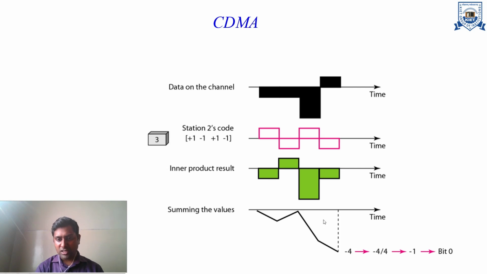Now if I take the summation of all the values, minus 1 plus 1 will be cancelled, minus 3 and minus 1 will be minus 4. The total summation is minus 4. The total number of stations is 4. So minus 4, the summation of the signal received at station 3, divided by the n value, that is the total number of stations, gives minus 1, and minus 1 was the bit 0. So it means station 2 sends the bit 0 to station 3.